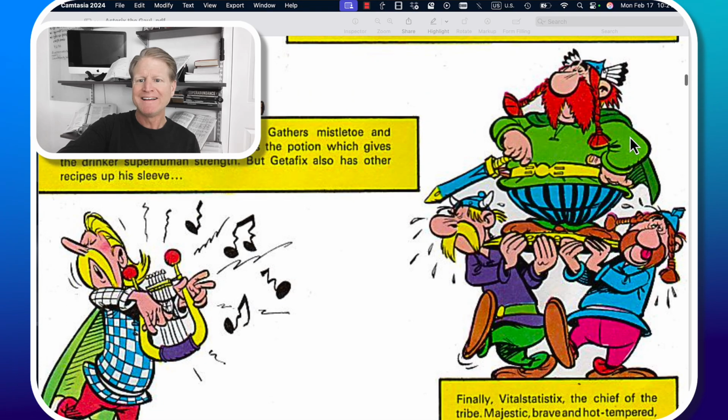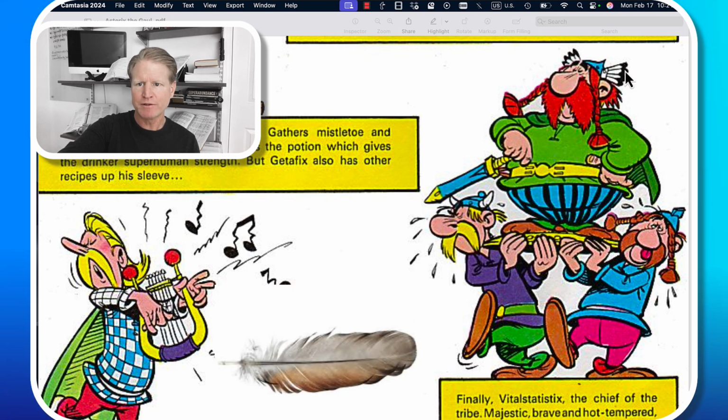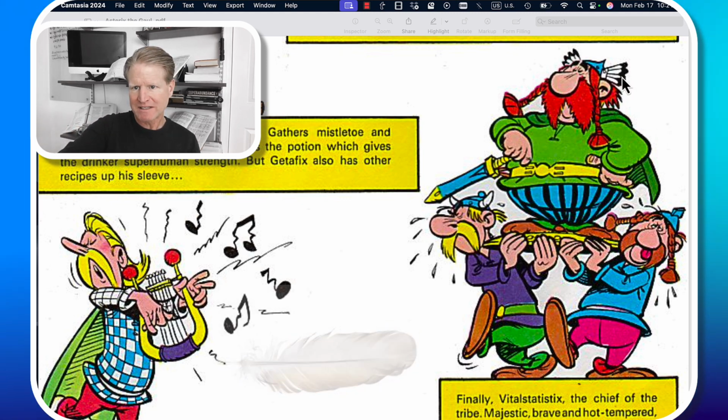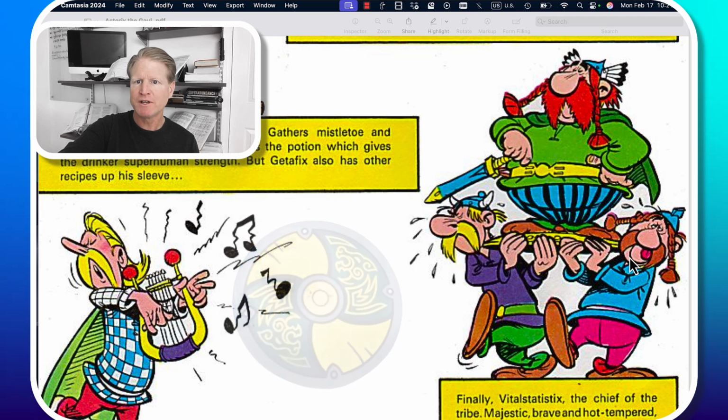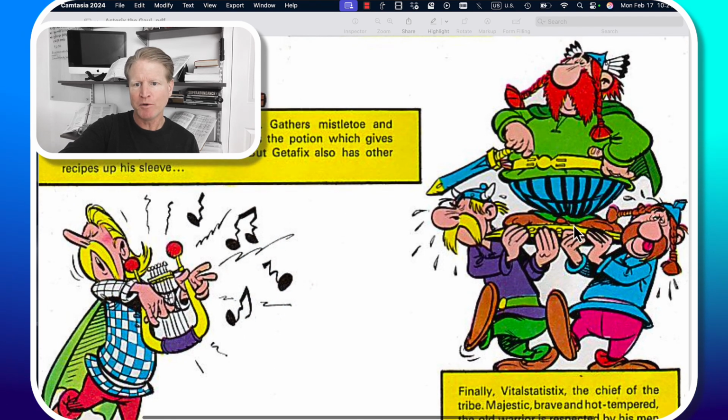He's over here in a green shirt. He has a red mustache and red braids. And he has a helmet, and it appears to have feathers. Feathers are parts of the wing of a bird. It appears to have feathers sticking out of his helmet. He's standing on a shield, and two of his men, two of his soldiers, two of the villagers, are carrying him on this shield.